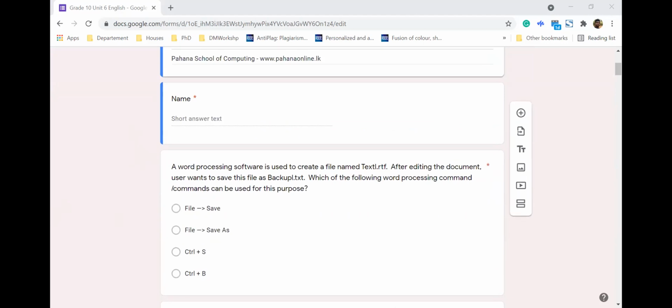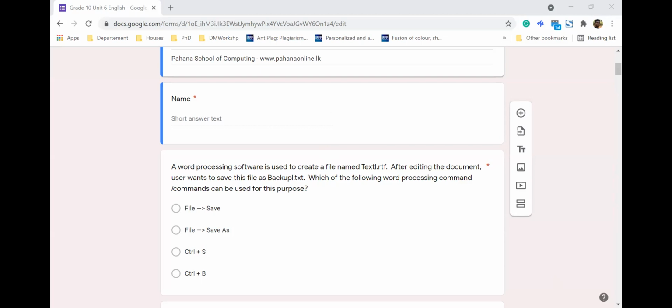Now, the question asks about word processing software used to create a file named text.rtf. One thing you need to remember is RTF is a file format. Again, it's one of the word processing ones. If you use WordPad in Windows, you get an RTF file when you save it. So remember that.